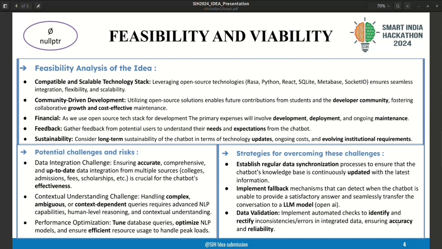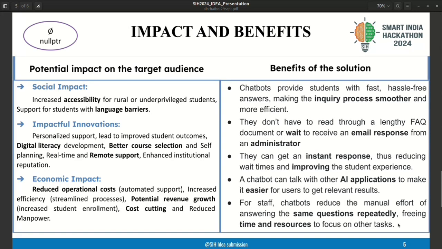And for performance optimization, tuning the database should be done so that optimization is achieved in peak time. We can incorporate frequently asked questions so that the load can be reduced. Let's move to the next slide.